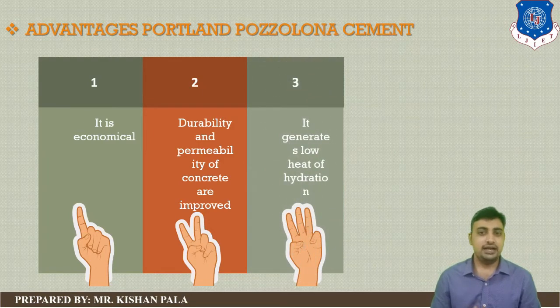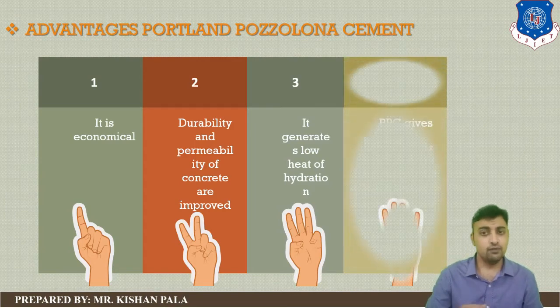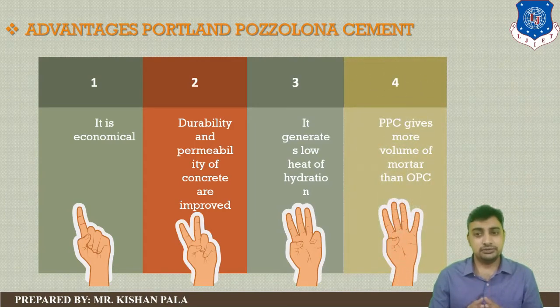Third advantage, it generates low heat of hydration due to the usage of the pozzolana material. So you can use this type of cement in mass construction work. Fourth one is it gives more volume compared to ordinary Portland cement. So if you are taking a particular volume, Portland pozzolana cement consumption will be less compared to ordinary Portland cement. It means this will become economical.